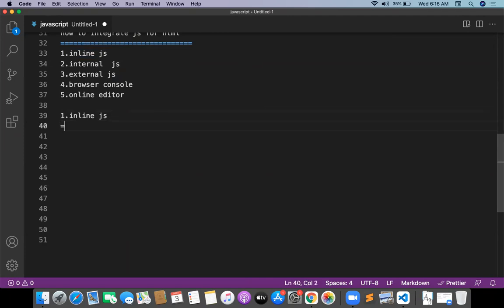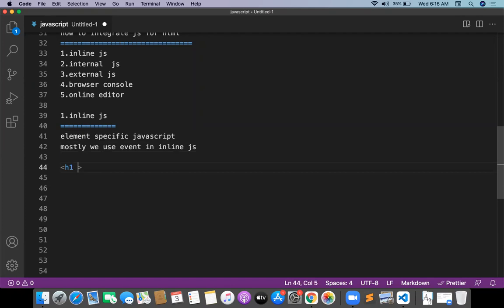Inline JS is basically element specific JavaScript. Element by element, I need to integrate the JavaScript. That is basically called inline JavaScript. And mostly we use events in inline JS.